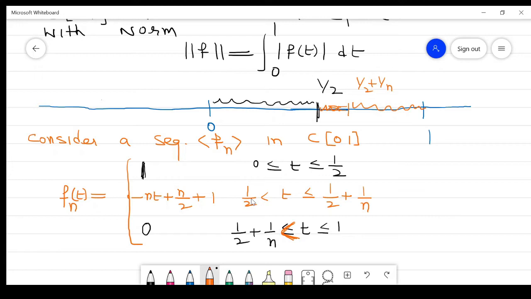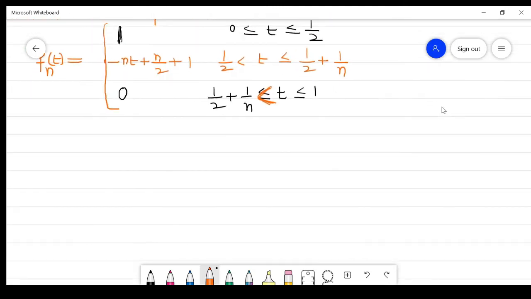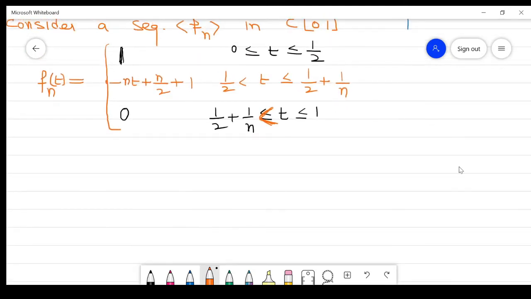If I construct this kind of function, now my aim is to prove it is a Cauchy sequence, then to prove whether it is convergent or not. So first prove it is a Cauchy sequence. Clear? To prove Cauchy sequence, I take m and n two integers, m greater than n, both greater than or equal to n. Remember all the things geometrically.